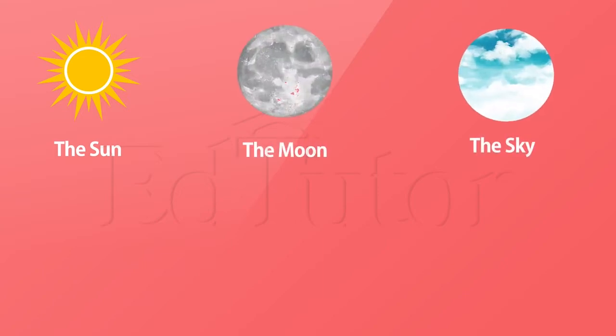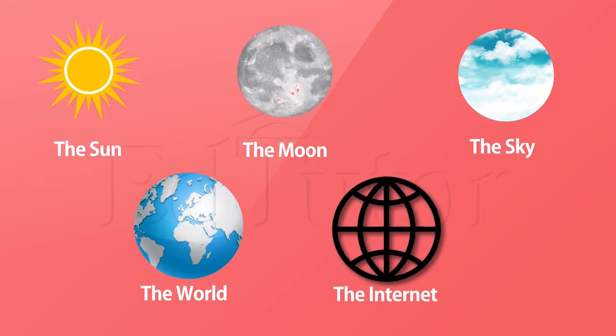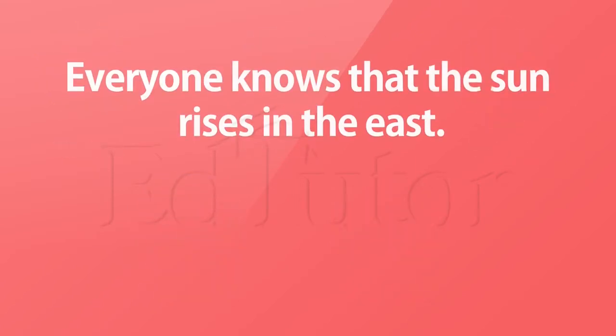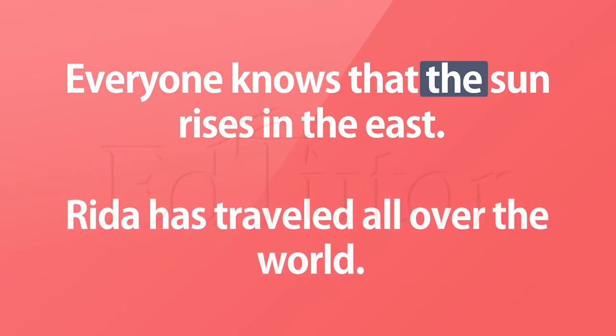We also use the with unique things. For example, the sun, because there is only one sun. Similarly, the moon, the sky, the world, the internet, and so on. Can you use these nouns in sentences? Let me try. Everyone knows that the sun rises in the east. Rida has travelled all over the world.